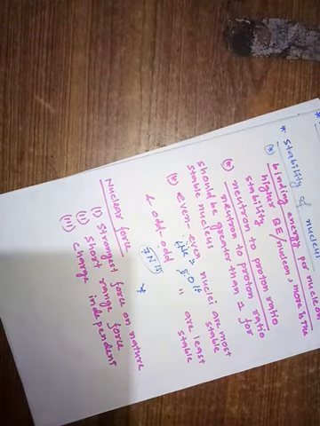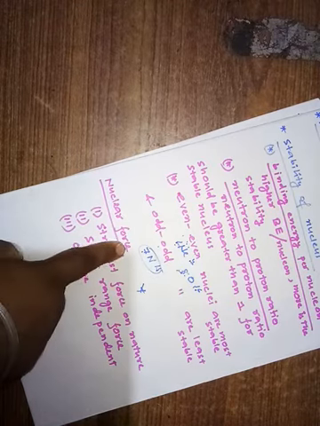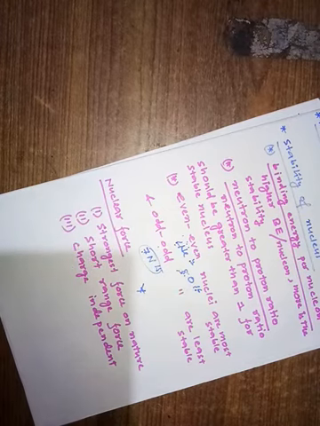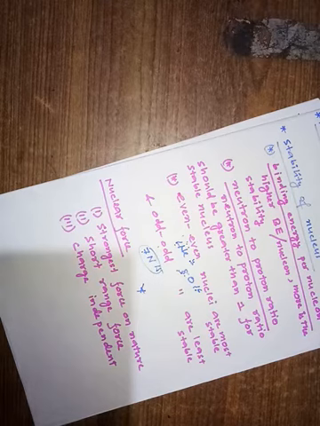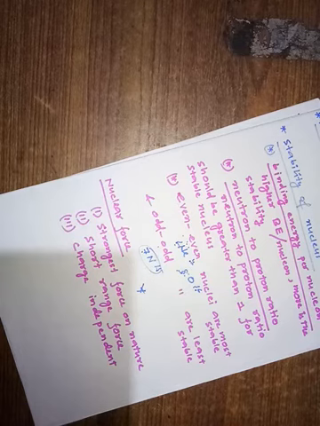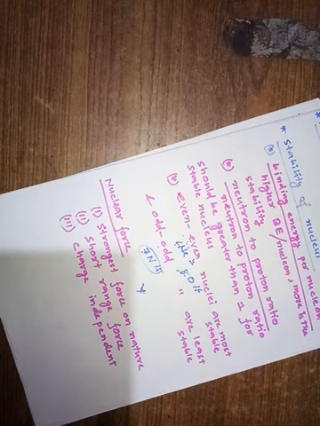Why does a larger number of neutrons indicate more stability of the nucleus? This is because of nuclear force, right? As we have discussed, inside a nucleus we have two kinds of force, that is gravitational attractive force and electrostatic repulsive force, right? The gravitational attractive force between the nucleons is not sufficient to overcome or neutralize the electrostatic repulsive force between the protons. That is why I told you that the nucleus is unstable.